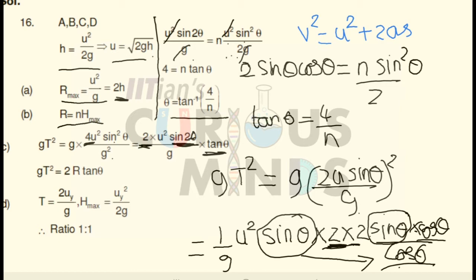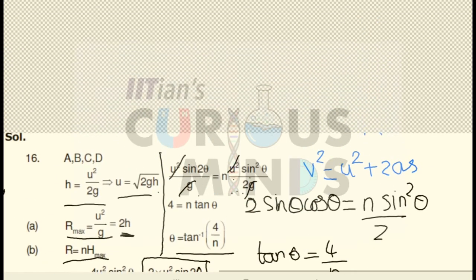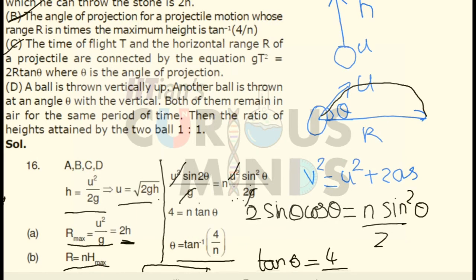So I think this should be clear. Now 2 sin theta cos theta will be equal to sin 2 theta. So this is equal to sin 2 theta, and this sin theta by cos theta will be equal to tan theta. So sin 2 theta into tan theta. The remaining part will be, there is 2 over here, which I have written outside, u square divided by g.